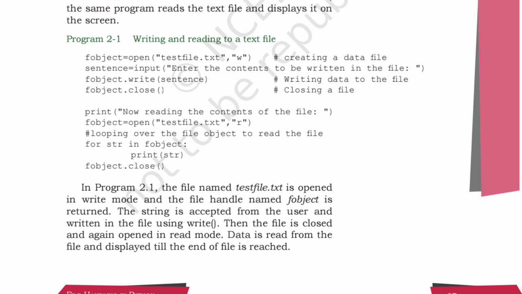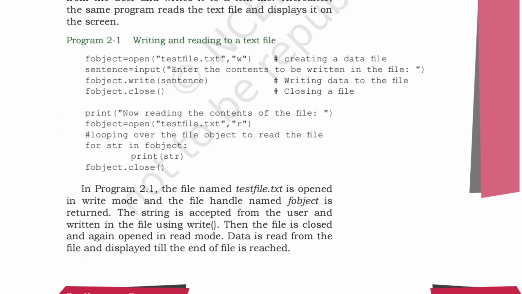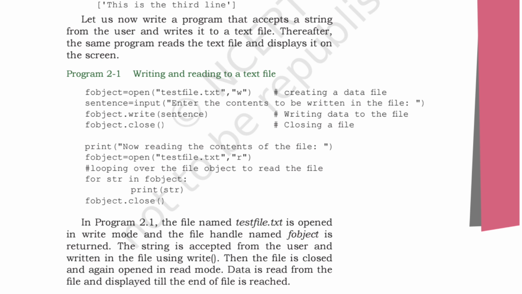So what is the difference between reading and writing? That is also one of the questions. Because if we are using w, that will write something, and then you can use print also, and you can use it as writelines and write also.